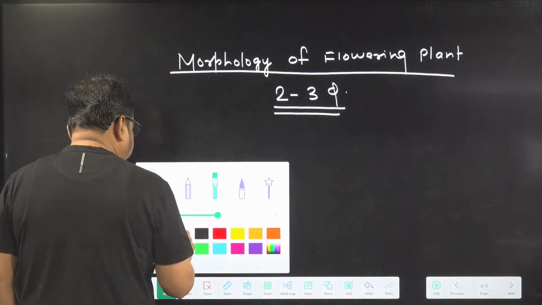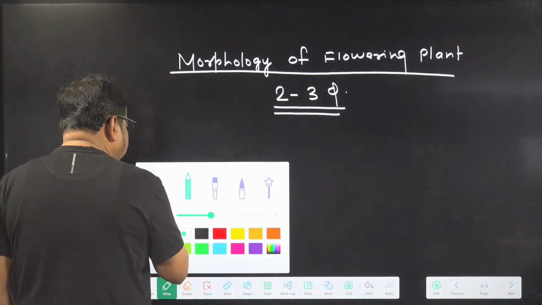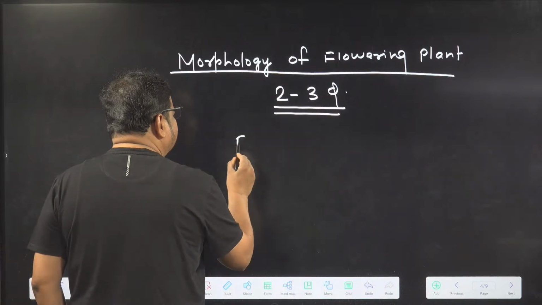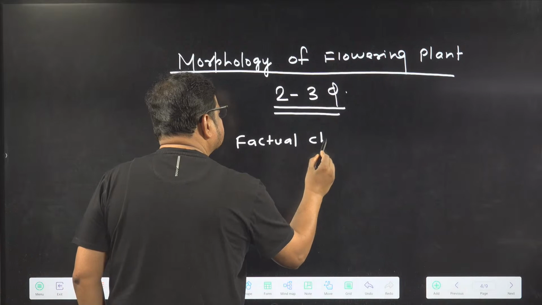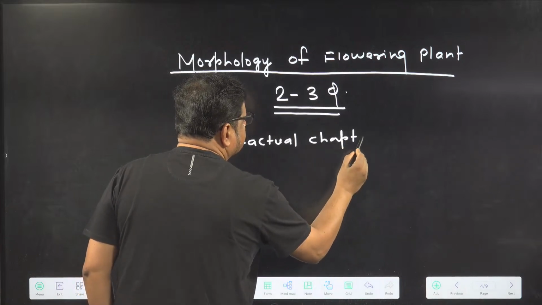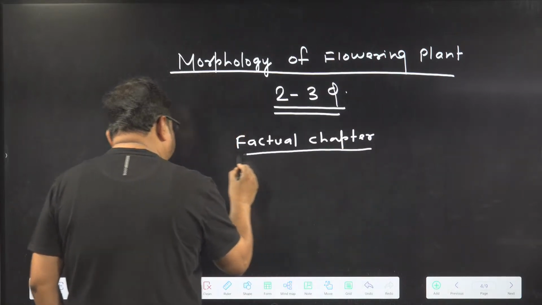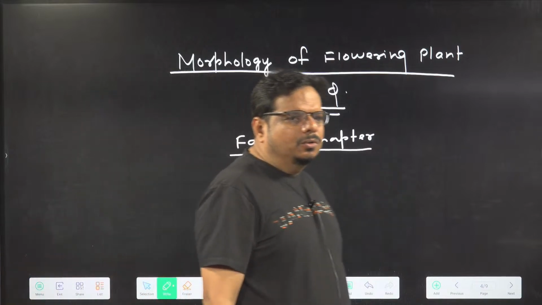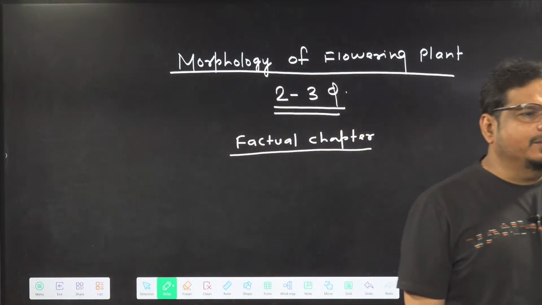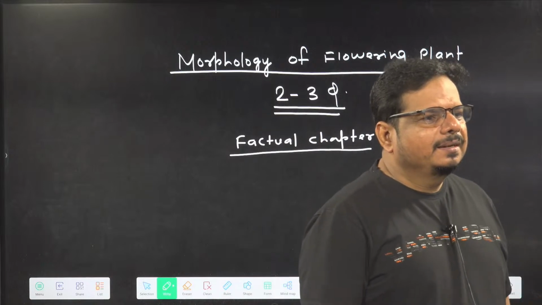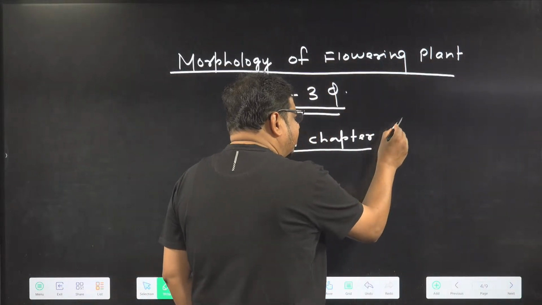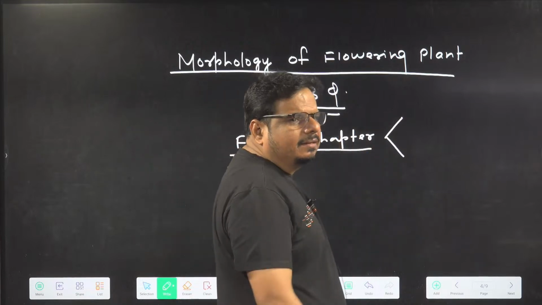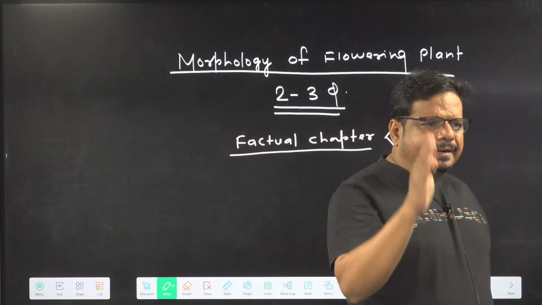Now, this chapter is a factual chapter. Factual chapter means your role is more, my role is little less. Only one way of making perfection in this chapter is repeated revision.